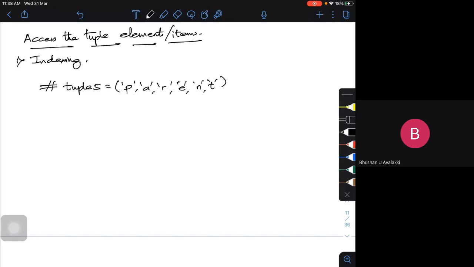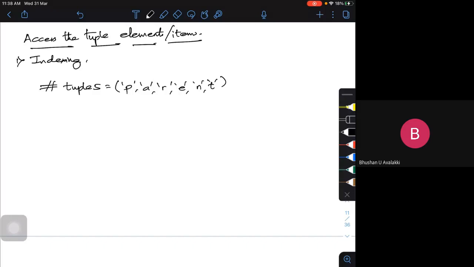I have created a 6 element tuple with the name parent. Now, how many elements are there? 6 elements are there. Now, I want to do some kind of indexing. How will the indexing work?